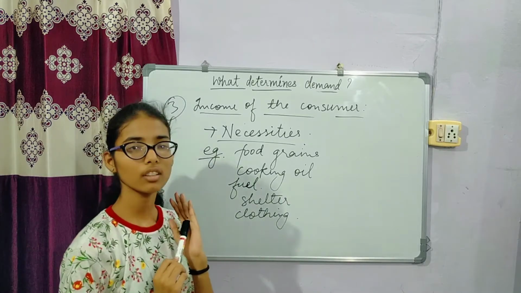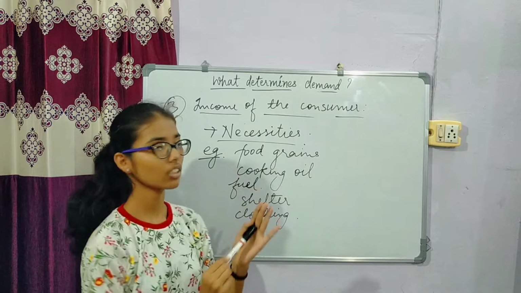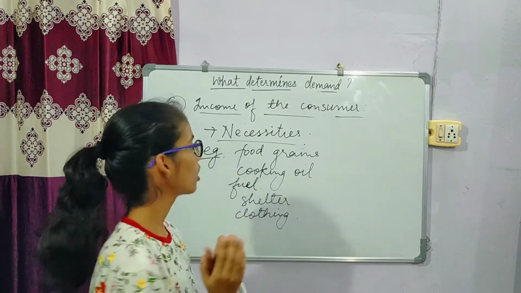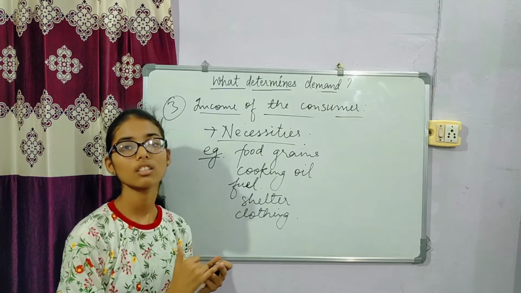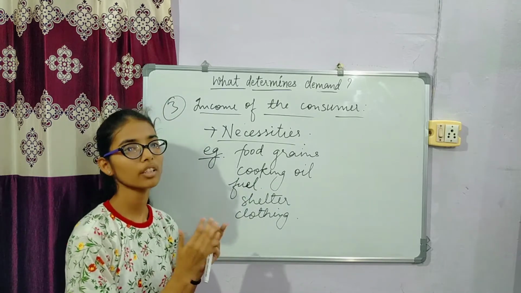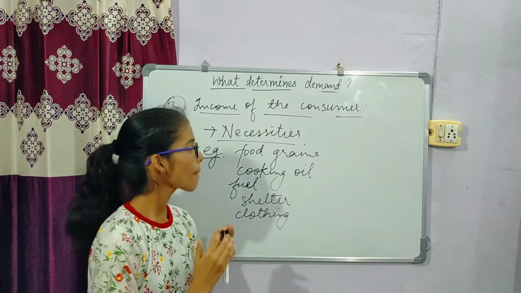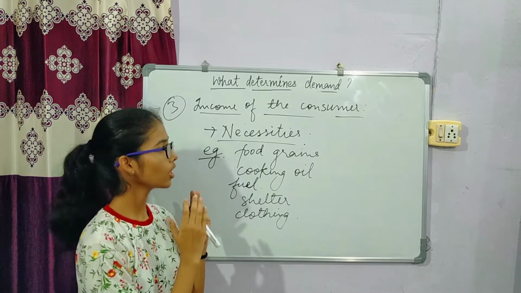When the income of the consumer increases, there is an increase in the quantity demanded of necessities, but in a smaller proportion compared to the increase in income.